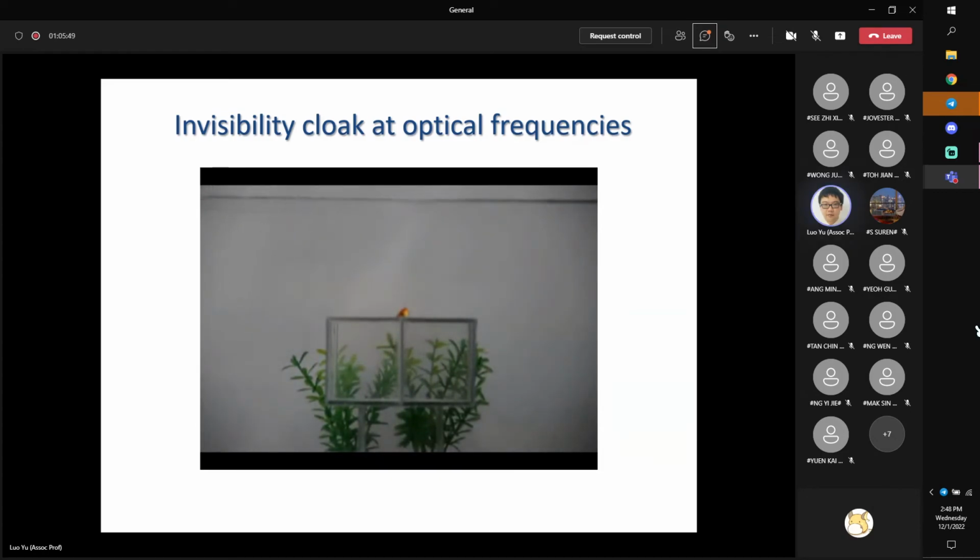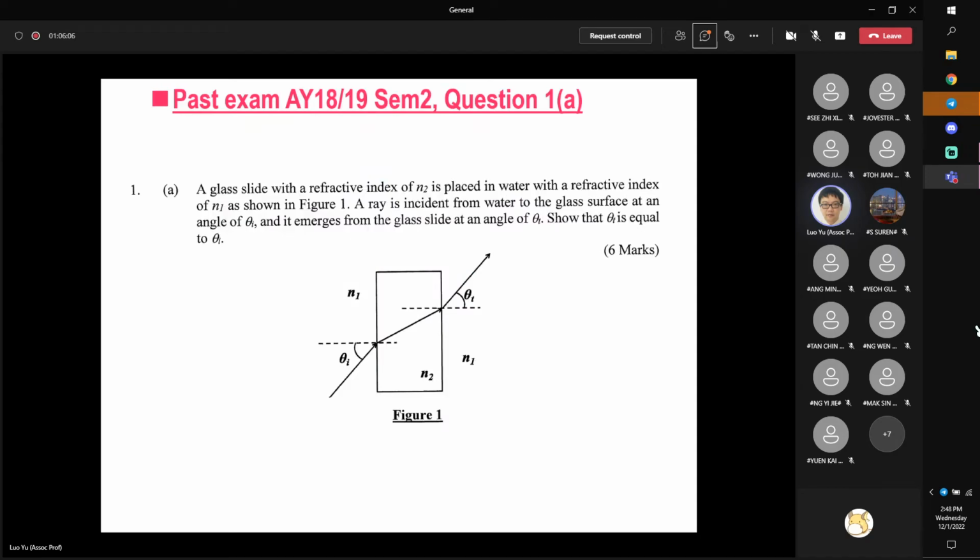Yes, you can see the fish outside, but inside, because of the presence of the cloak, the body of the fish is gone, as if the light just passes through the vacuum. So this is what we can do using the invisibility cloak.